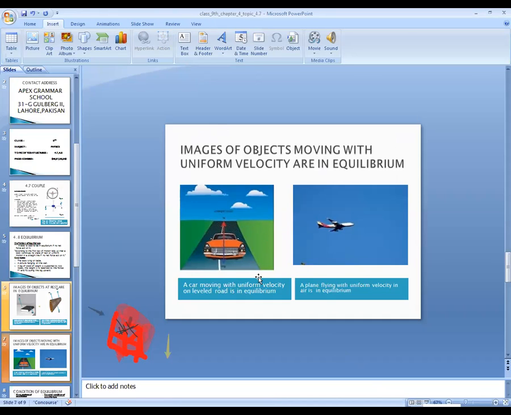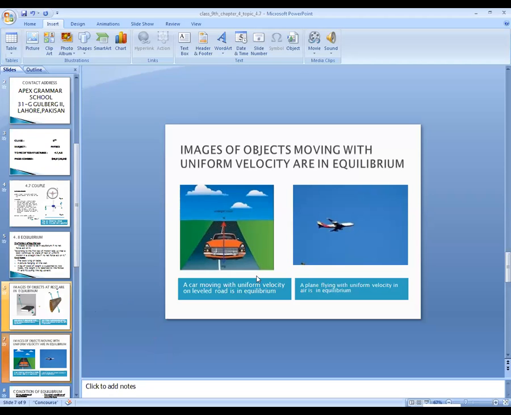Uniform velocity is defined as follows: if the displacement of the body is not changing with respect to time, and the body covers equal displacement in equal intervals of time, then the velocity of the body is uniform. For example, if the body covers one kilometer displacement in 2 minutes, then another 1 kilometer in 2 minutes, we say the body is moving with uniform velocity.